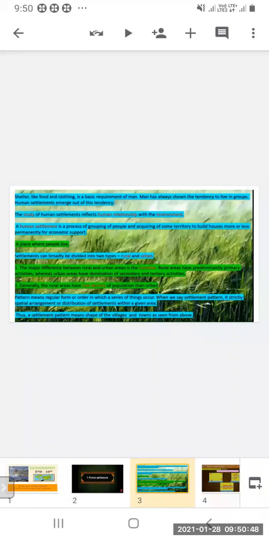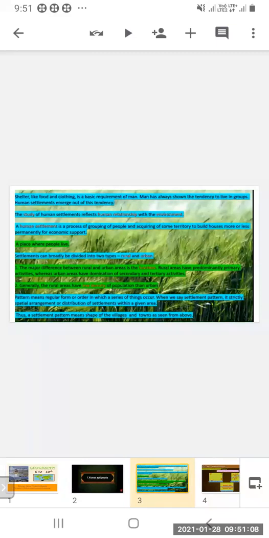Patterns mean regular form or order in which a series of things occur. So what do we mean by pattern? Pattern is the regular form, or you can say the order in which a series of things occurs. In simple language, the order in which things go according to the series.